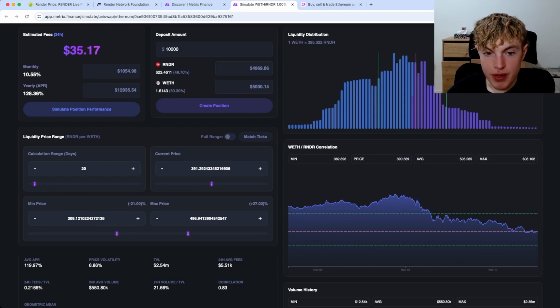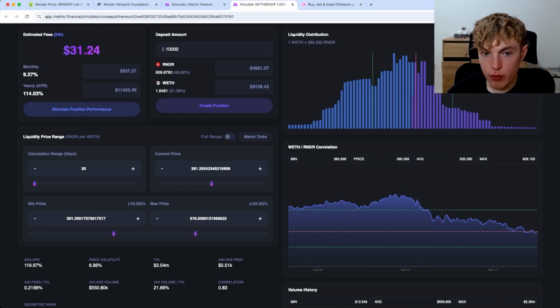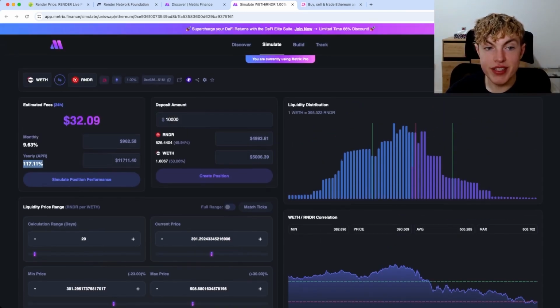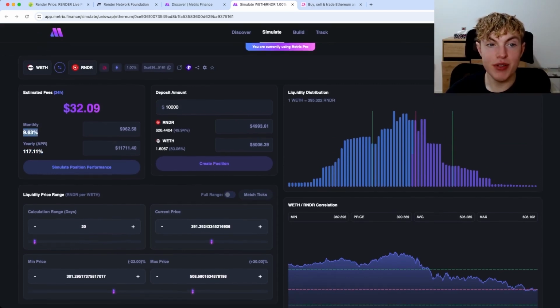So I'm going to go with a pretty modest range. Let's say we go here to min price 301 and max price 508. According to the 20-day calculation range, we could be getting a 117% yearly APR, or almost 10% a month.